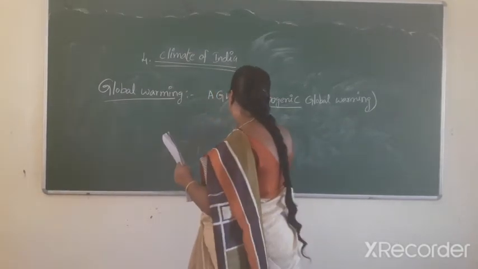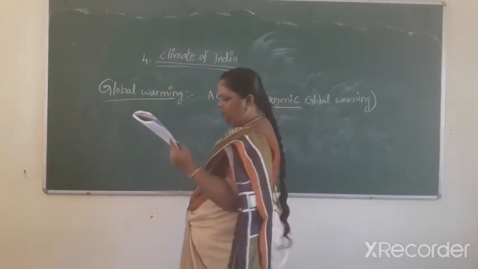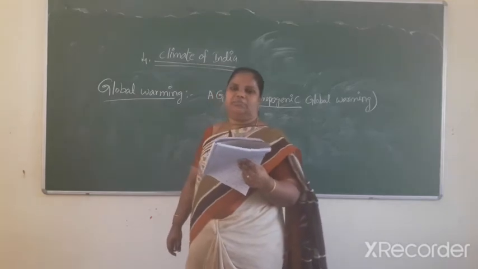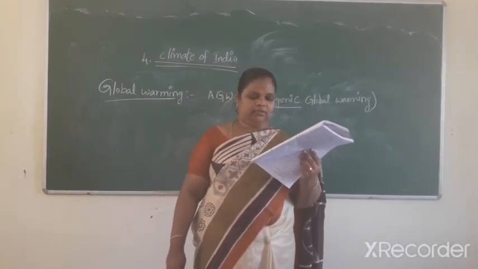AGW means anthropogenic global warming and climate change. AGW is causing many changes in how heat is spread on the Earth.